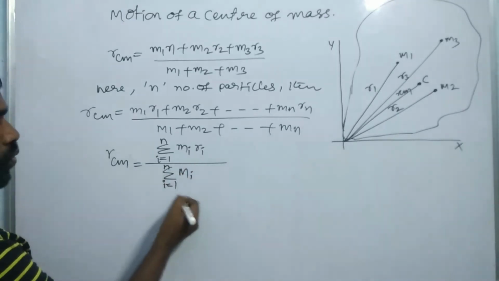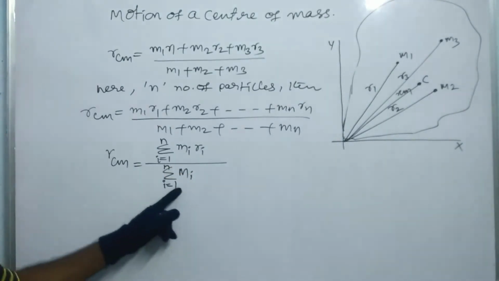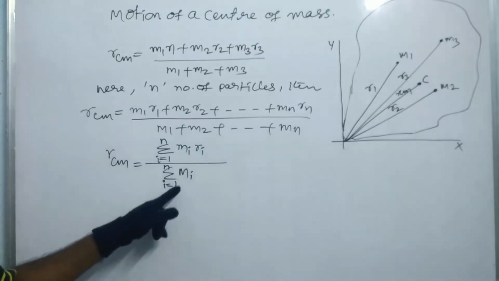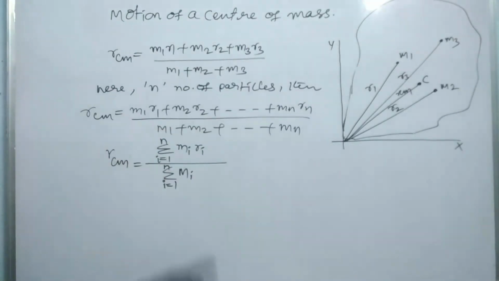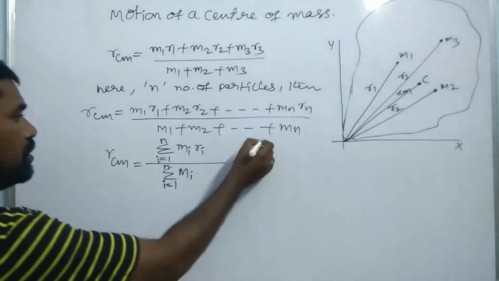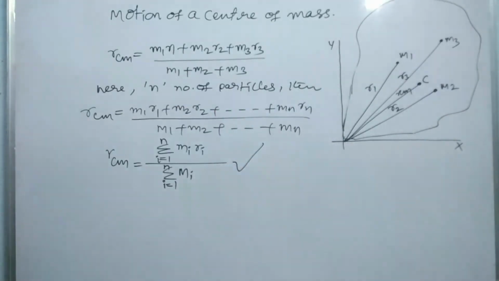This is the total mass of the system. Σ m is the summation of m, nothing but the total mass of the entire system, m1 + m2 + ... up to n particles. So this is also a right equation, replacing the previous one.